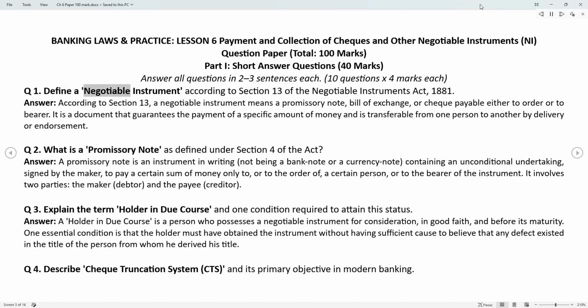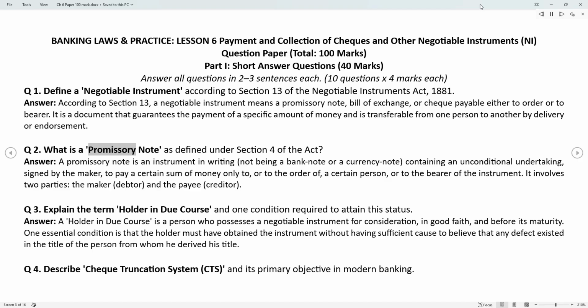Q1. Define a negotiable instrument according to Section 13 of the Negotiable Instruments Act, 1881. Answer. According to Section 13, a negotiable instrument means a promissory note, bill of exchange, or check payable either to order or to bearer. It is a document that guarantees the payment of a specific amount of money and is transferable from one person to another by delivery or endorsement.